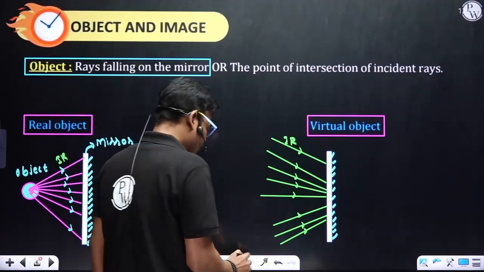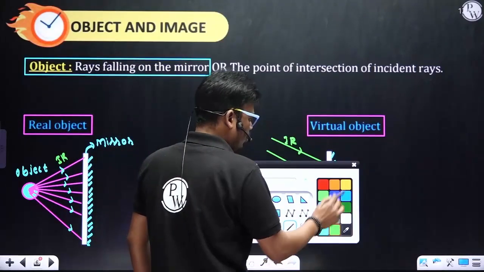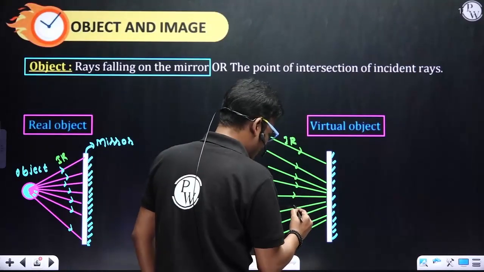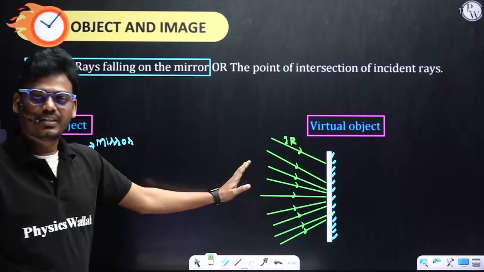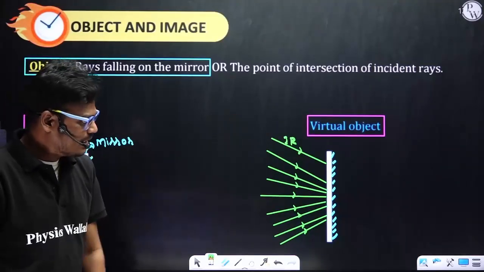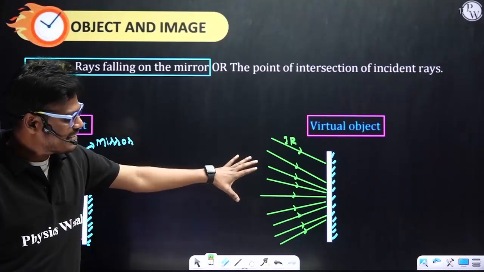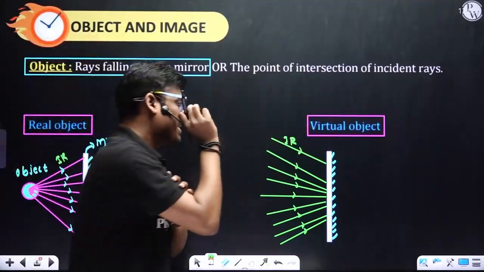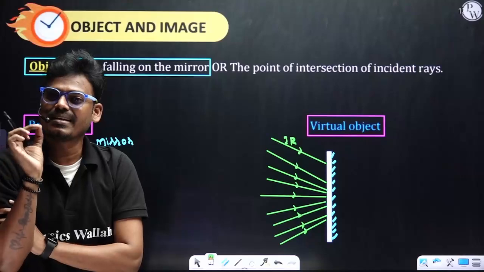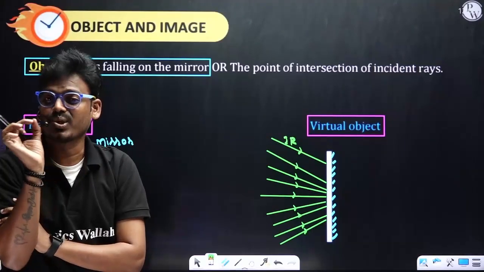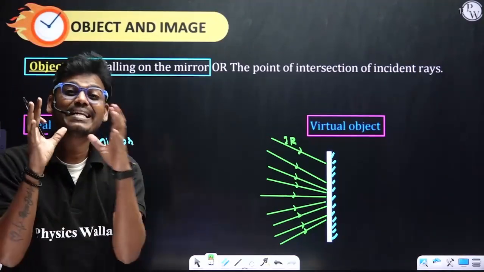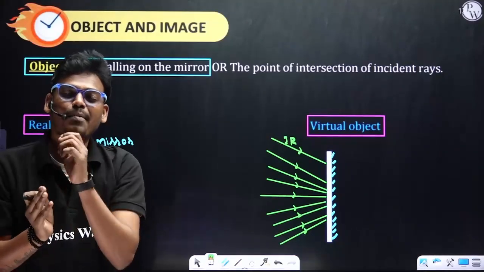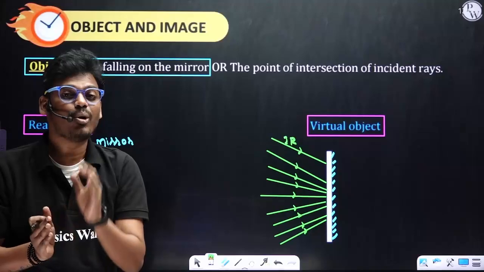Now, where is the object then in this particular case? Are you able to see the object here? No. Here the incident rays are coming from a different direction. But the intersection of incident rays we have to consider. Intersection means meeting point. All the rays meet at one point. That point we call the intersection of all the incident rays.